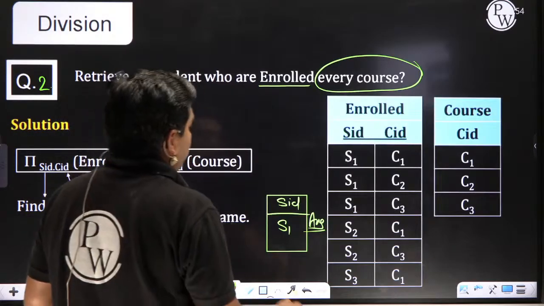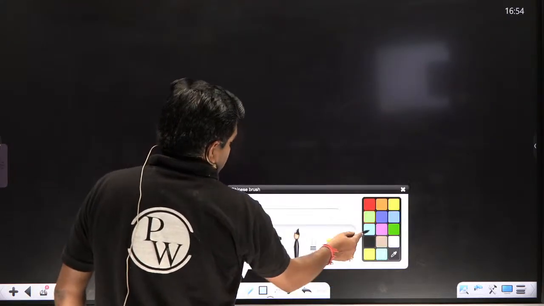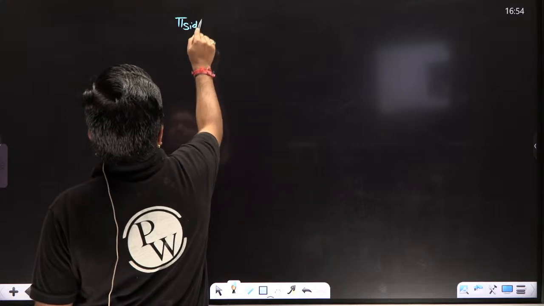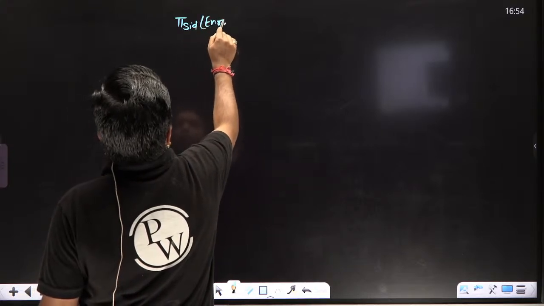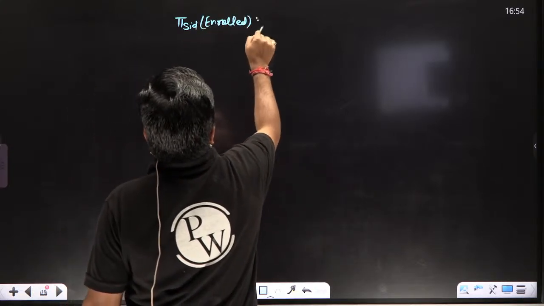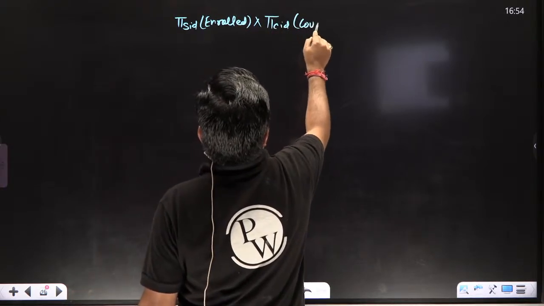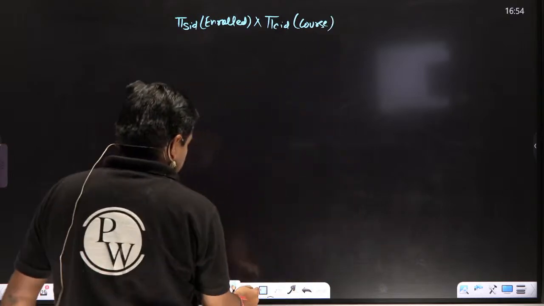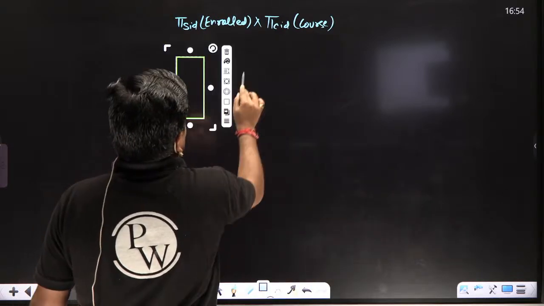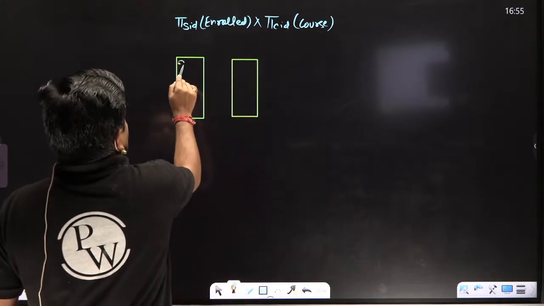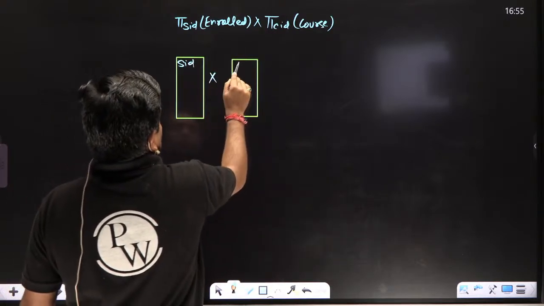Write something, everyone. So what I do, children, I am doing something. First of all, I fetch the student's names. Then I just do the cross product with the course. Meaning to say, there are 3 students and 3 courses. What I assume is each student attends each course.